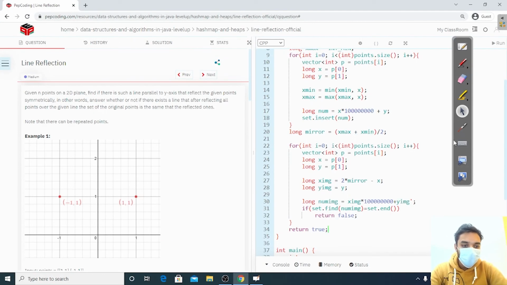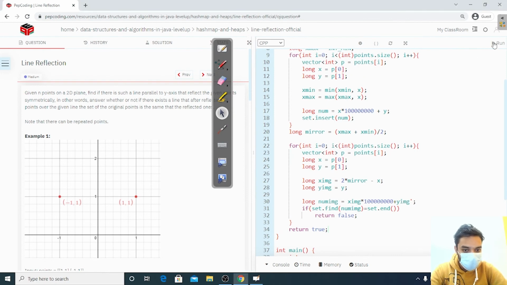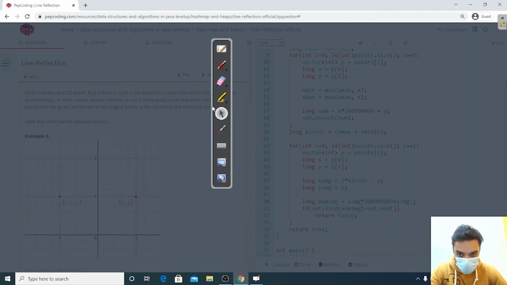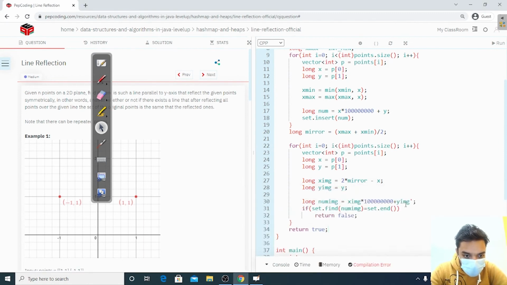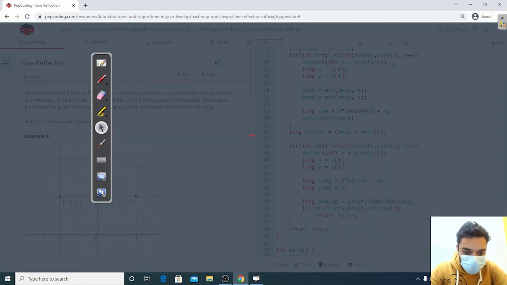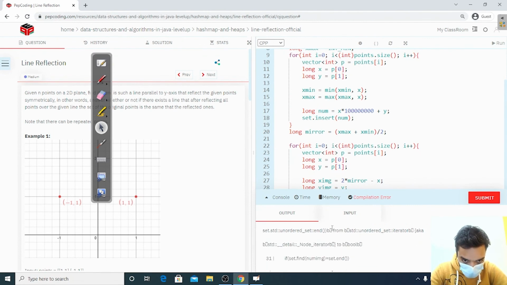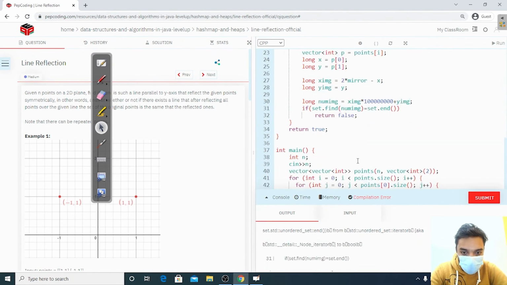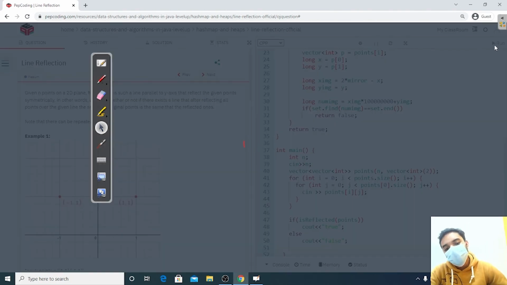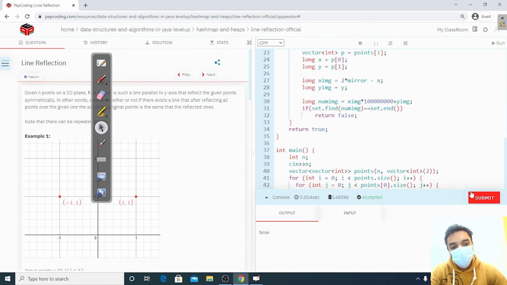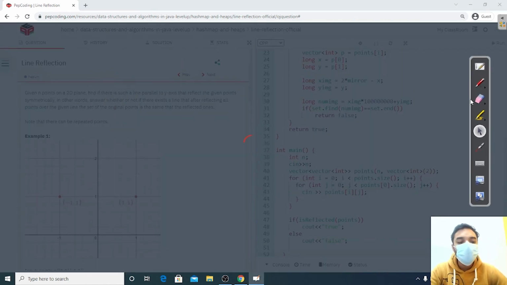Okay, so let's try to submit this and see if it's correct or not, and if there are any errors, let's try to resolve them. Something is missing. Let's run this again and check whether there are some errors. Line 31, set dot find num image. You have to avoid all the silly mistakes. Okay, yes, now it's getting accepted. Let's submit this and check if all the test cases are getting passed.